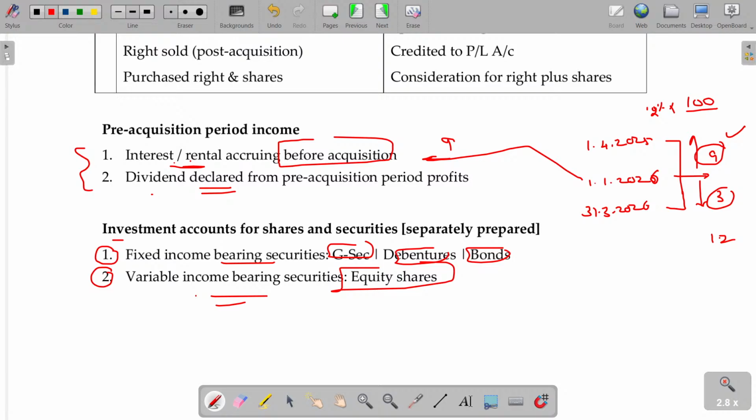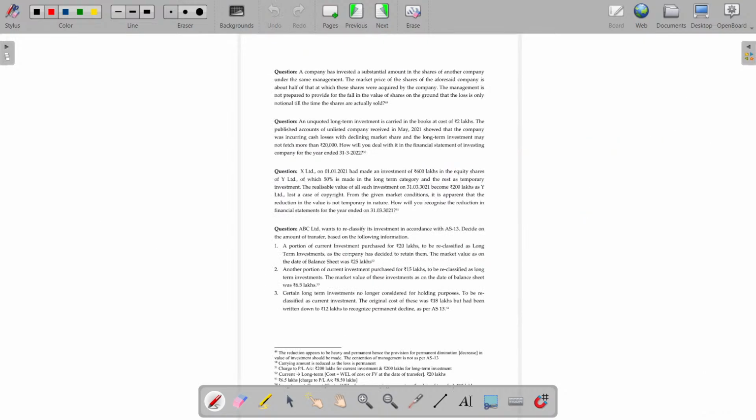Now, let's solve the illustrations one after one. Some small discussion based illustrations, then disclosure. With that the topic is over, and we have to then go for comprehensive illustrations to be solved. This illustration, very easily you can guess how. You just open the investment account. It's an asset account. Similar to an asset account, you have to open this account and treat the pre and post acquisition dividends and interest as per the logic we learned in consolidated financial reports.